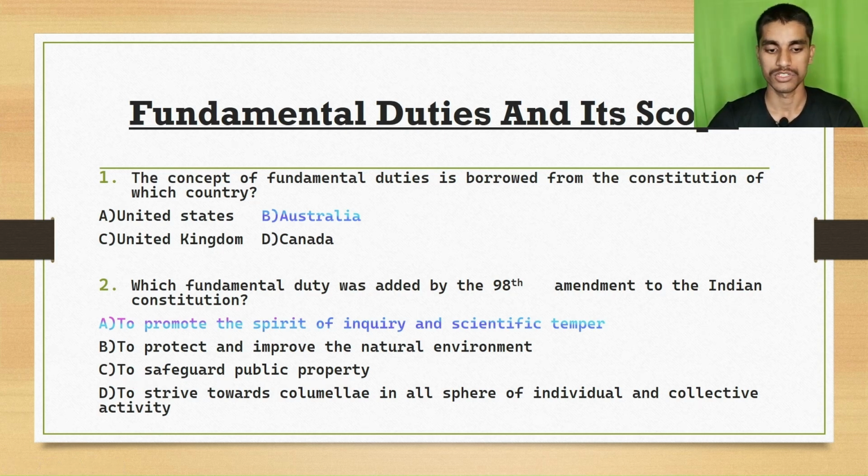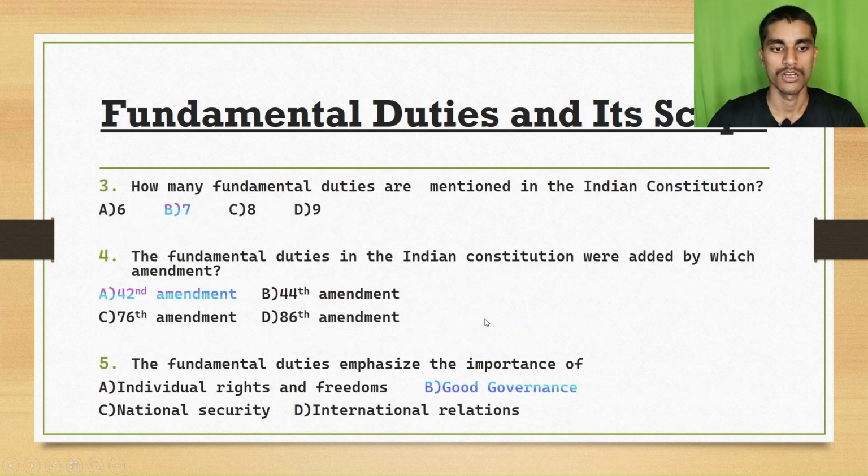Option D, to strive towards excellence in all spheres of individual and collective activities. The right answer is option A, to promote the spirit of inquiry and scientific temper. The third question is, how many fundamental duties are mentioned in the Indian Constitution?